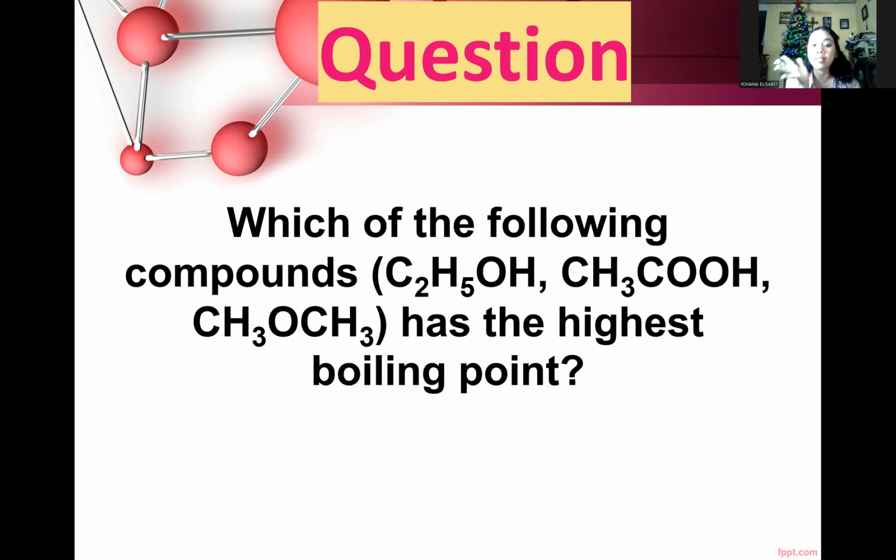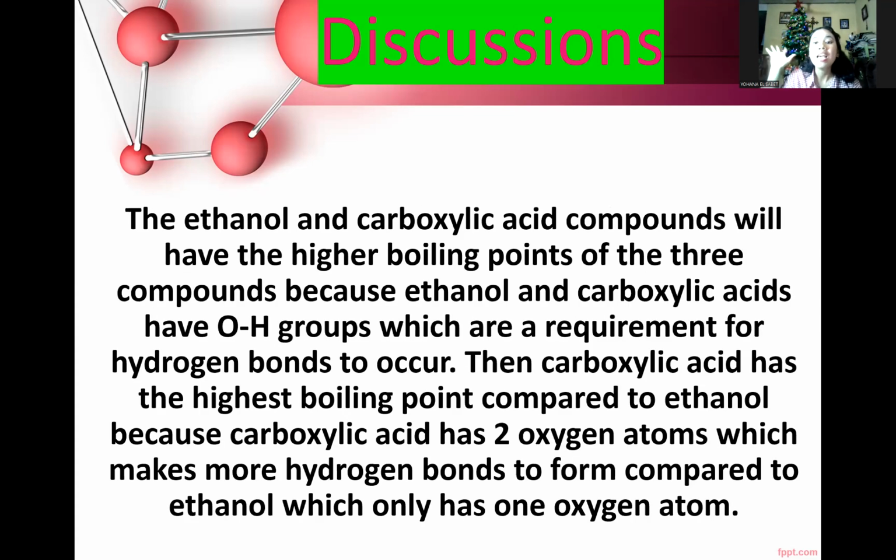And then the last question, which of the following compounds, and in this question you can see there are three compounds, has the highest boiling point. So the answer is the ethanol and carboxylic acid compounds will have the higher boiling points of the three compounds, because ethanol and carboxylic acids have an OH group, which is a requirement for hydrogen bonds to occur. Then carboxylic acid has the highest boiling point compared to ethanol, because carboxylic acid has two oxygen atoms, which makes more hydrogen bonds form compared to ethanol, which only has one oxygen atom.